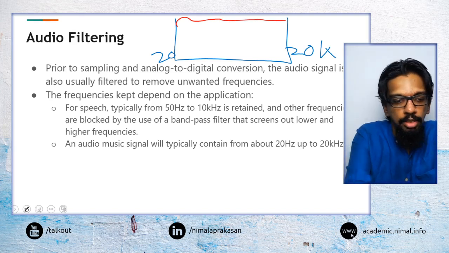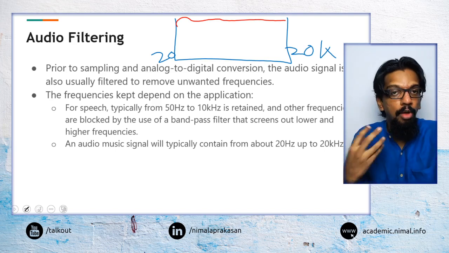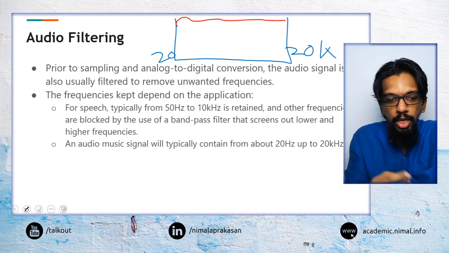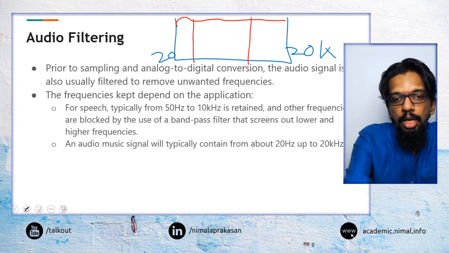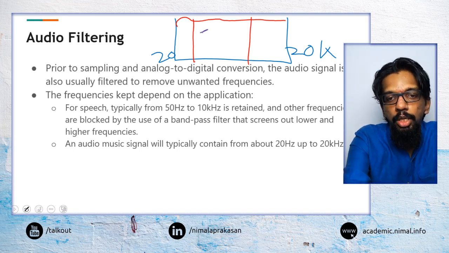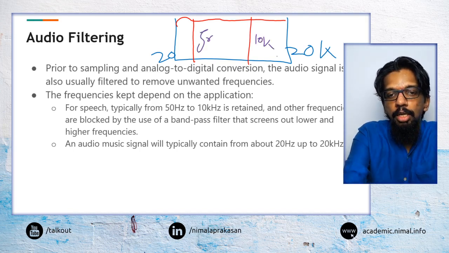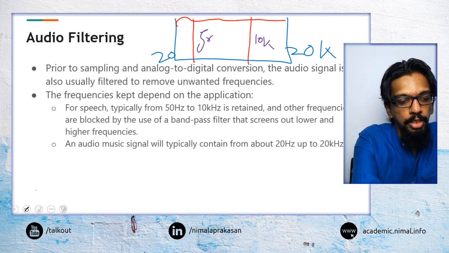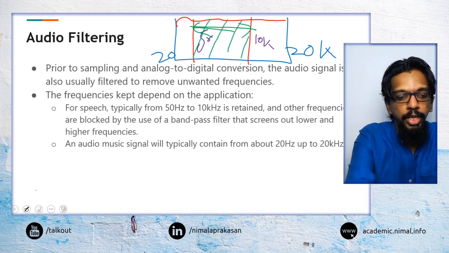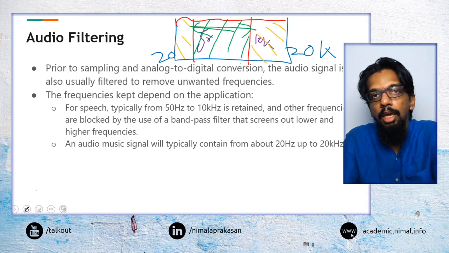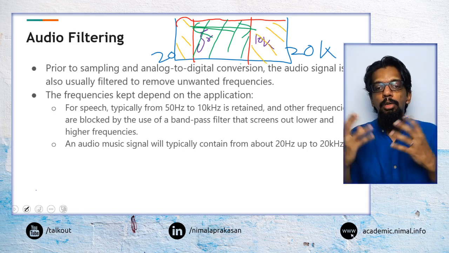frequencies. Whereas one of the other things that we can do is, for example, say if our sound application is mainly about talking, we can say talking is between 50 and 10K. So now our representation can simply be this. So we can eliminate the need of representing this area because our key sound is not in there.